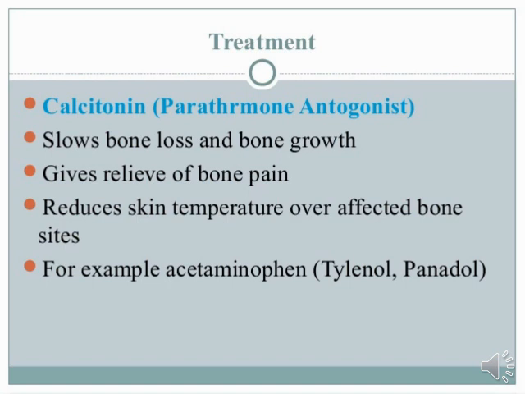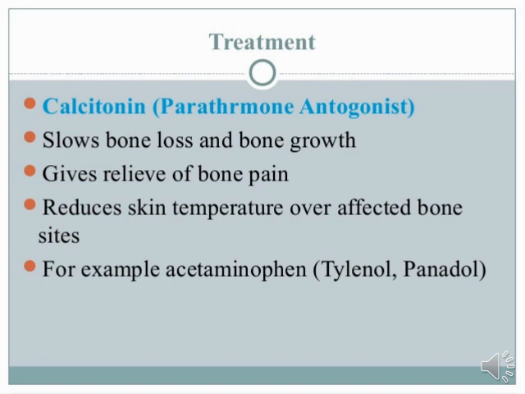So students, we already saw in the clinical presentation that there is a chance of warmth in the affected area. Warm means increased temperature in the skin on the affected side. So how can we reduce that warm condition? By giving the calcitonin drug, and it also helps to slow bone loss.